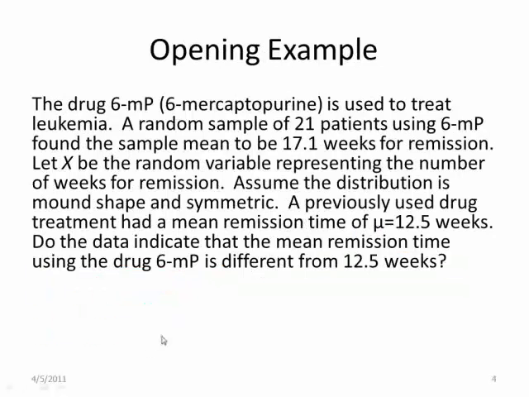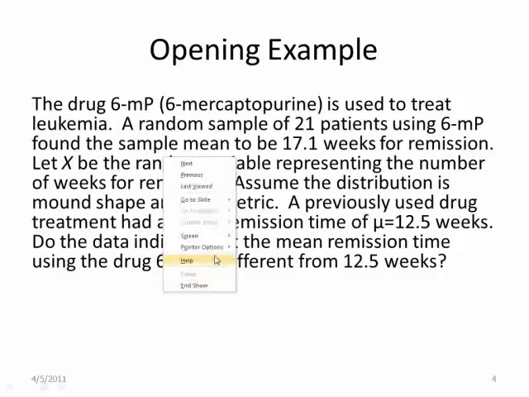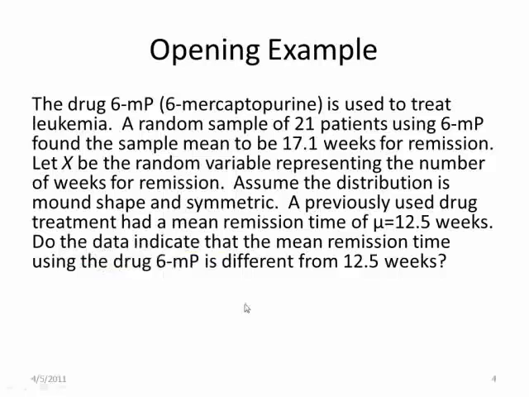So going to our next example here, again, I just want to set up the null and the alternative hypothesis. So again, I'm just going to jump down to this last sentence. Do the data indicate that the mean remission time using the drug 6-MP is different from 12.5 weeks? So the question you have to ask yourself, is this a sentence of difference or non-difference? Difference. So is this the alternative or the null hypothesis? The alternative.